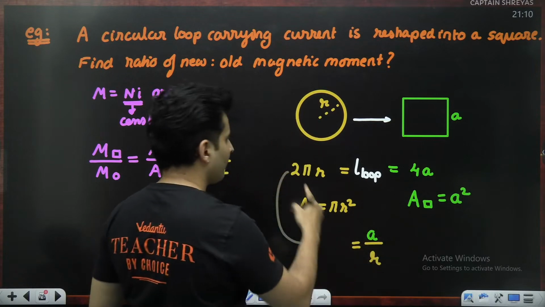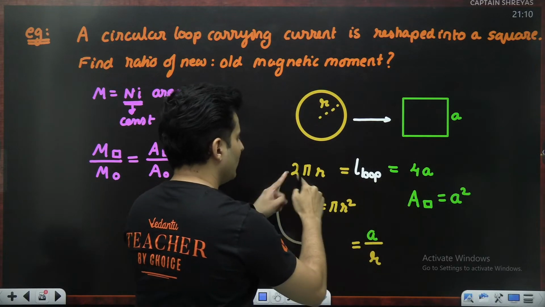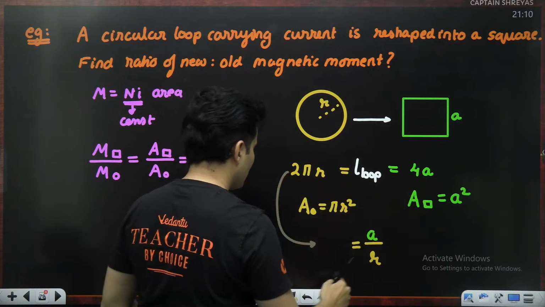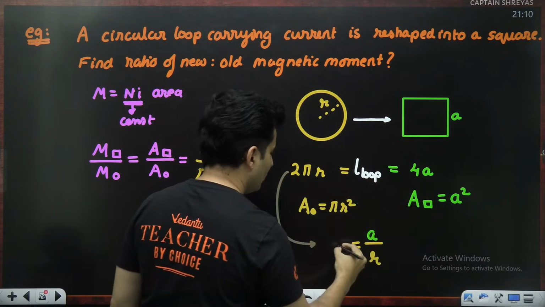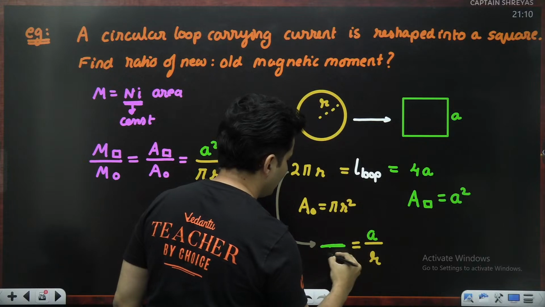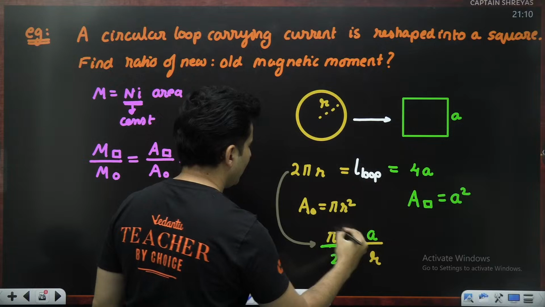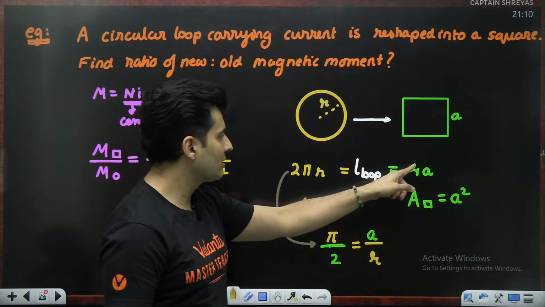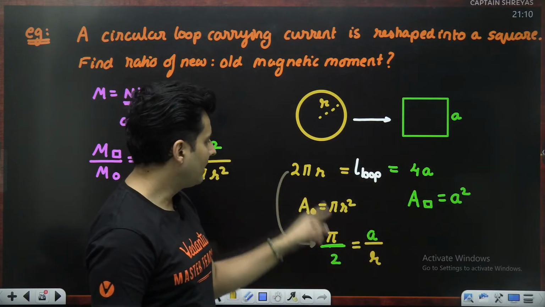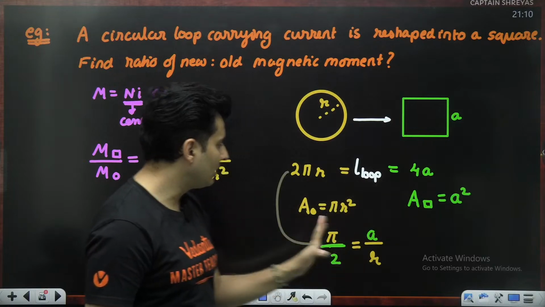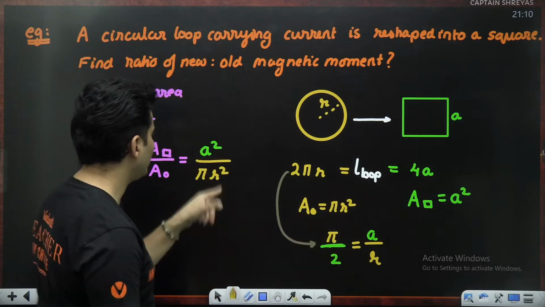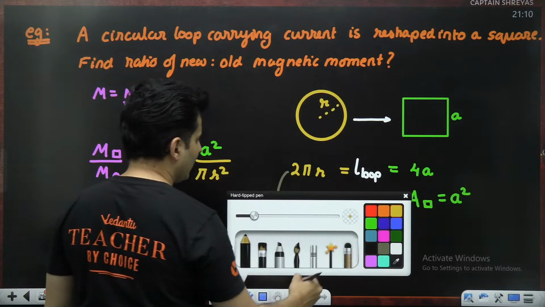What do I get? This 4 and 2 cancel, 2 will be remaining, so bring that 2 below. Pi is there as it is over here. 2 and 2 cancel, 2 remains here. Bring that 2 here. Pi remains, r goes below, a stays on the top. So a by r is basically pi by 2.